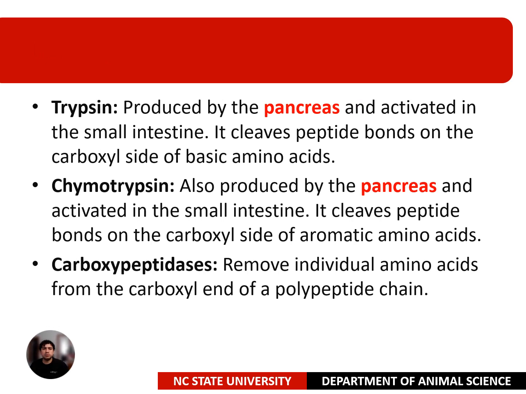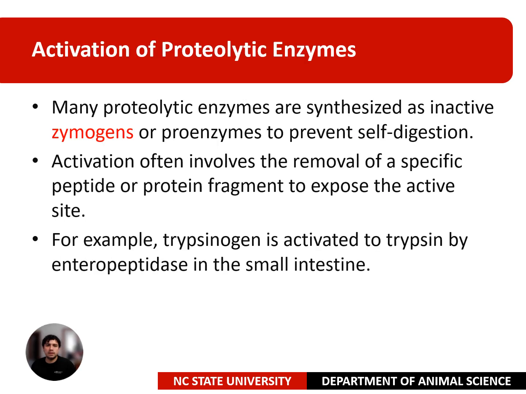Then you will find trypsin, which is produced by the pancreas and is activated in the small intestine. Trypsin cleaves peptide bonds on the carboxyl side of basic amino acids. Chymotrypsin is also produced by the pancreas and is activated in the small intestine. Chymotrypsin cleaves peptide bonds on the carboxyl side of aromatic amino acids. And there is another one called carboxypeptidase, which removes individual amino acids from the carboxyl end of a polypeptide chain.